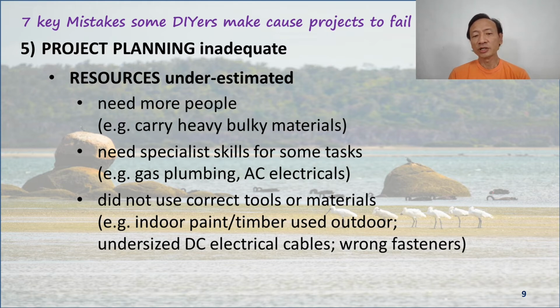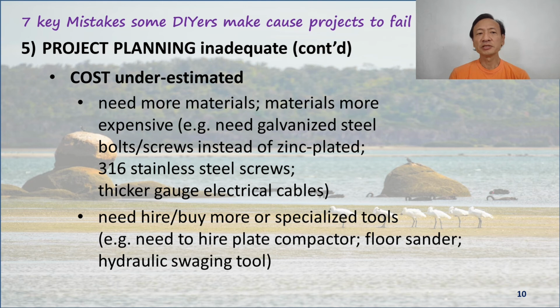Or the DIY did not use correct tools and materials. For instance, mistakenly using indoor paint or timber for outdoor purposes. Or using undersized DC electrical cables, or using the wrong type of fasteners. For instance, using zinc plated fasteners on treated pine timber. They will corrode. A second part of project planning that can be inadequate is cost underestimated.